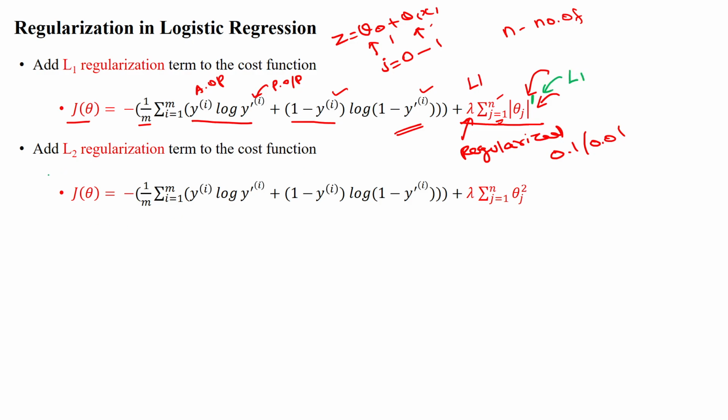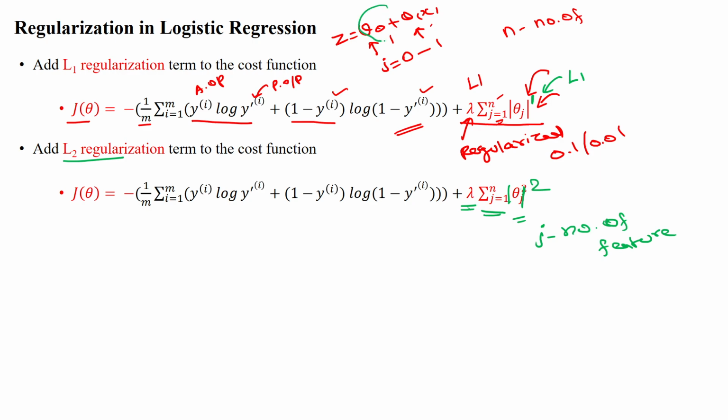And if you apply L2 regularization to the cost function, it is lambda into summation of j equals 1 to n of theta j squared. Again j represents the number of features available in the given data set.